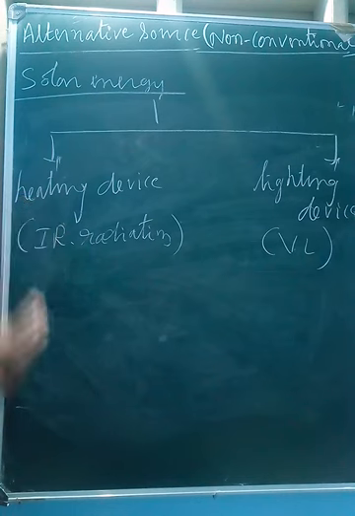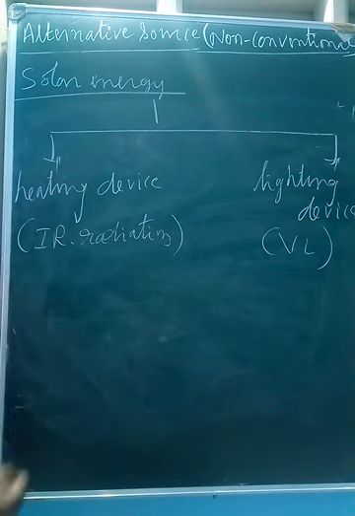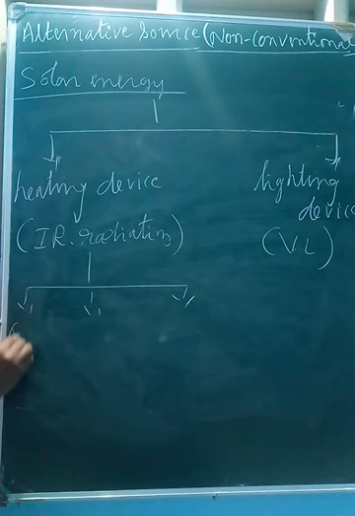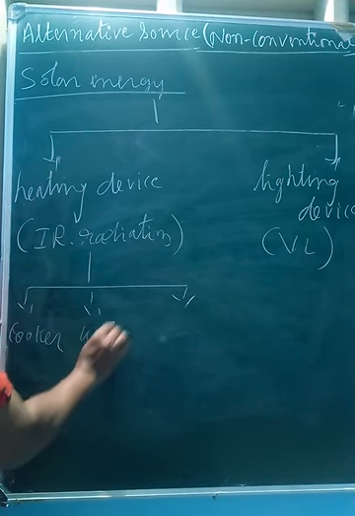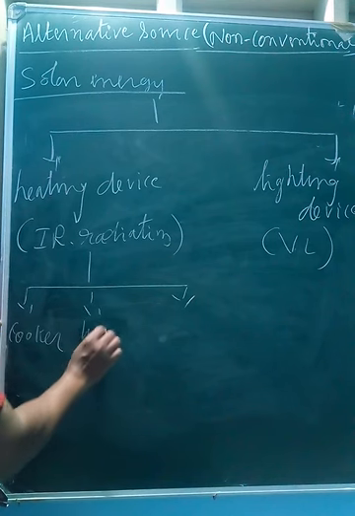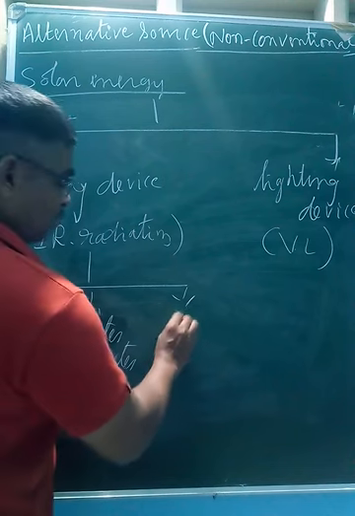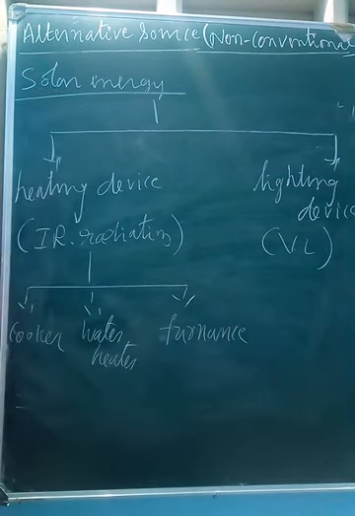Today we shall discuss heating devices. Remember, heating devices use infrared radiation, heat radiation. There are a number of examples of heating devices, so many examples. For example, solar cooker, solar water heater, and solar furnace. So these are all heating devices.